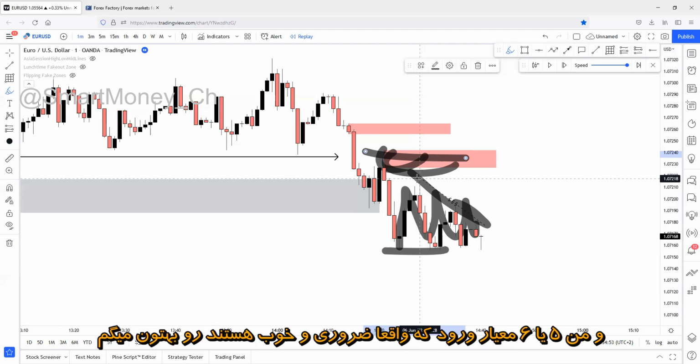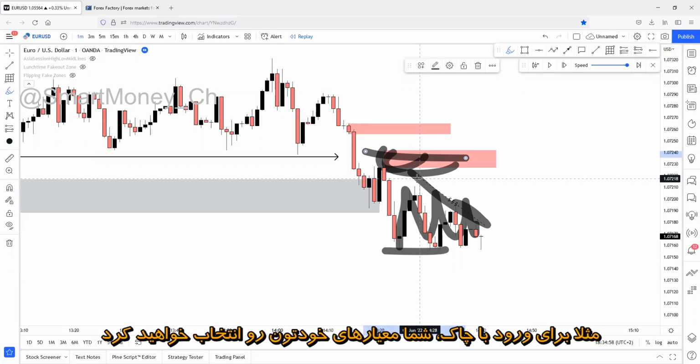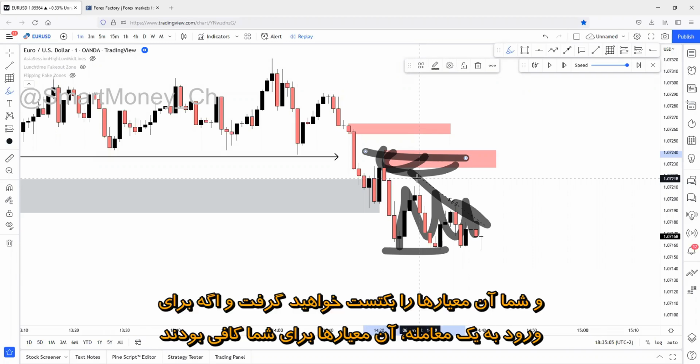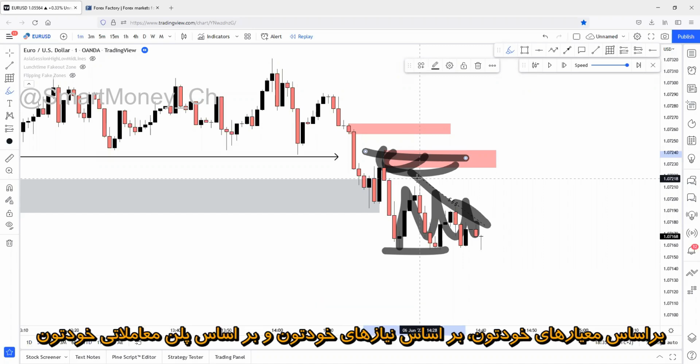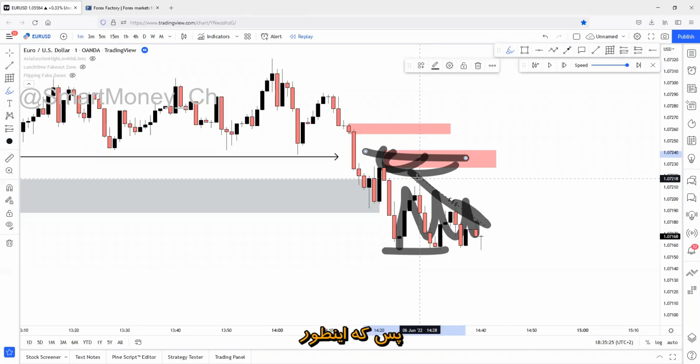You'll be able to actually set your own criteria. I will give you 5 or 6 criteria that will be good for, for example, the change of character entry, and you'll be able to choose your own criteria, which you will backtest, to see if those criteria are enough for you to enter on that zone. If you have statistics about that kind of entry and those criteria, you will be able to build an entry model that is personalized for you, based on your own criteria, your own needs, and your own plan. So yeah, we will do this.